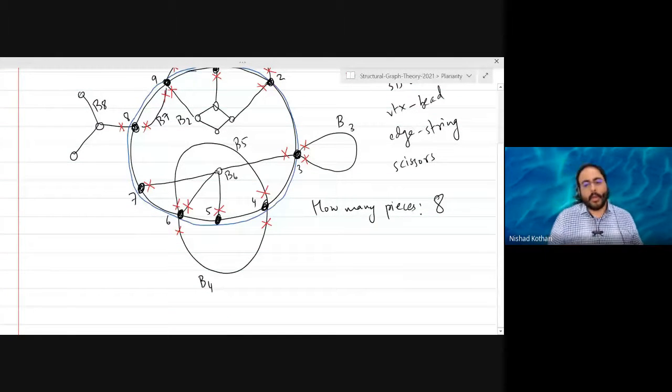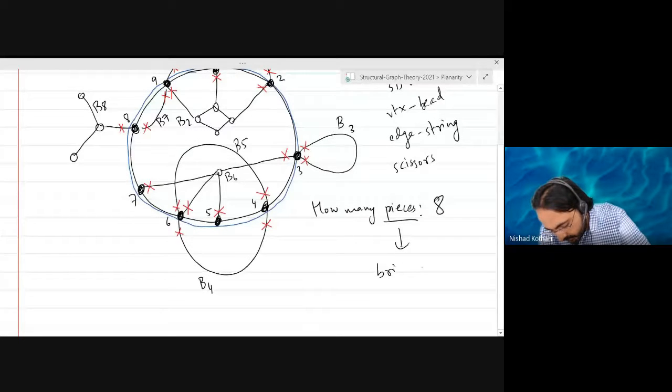Okay. These pieces are called the bridges of this cycle. These pieces are called the bridges of the cycle.